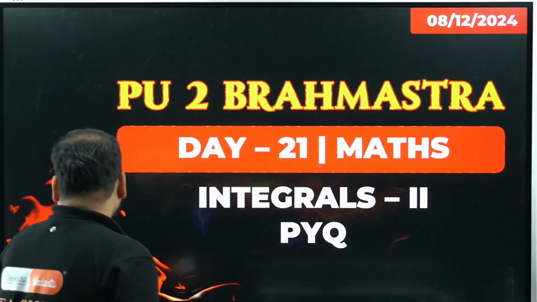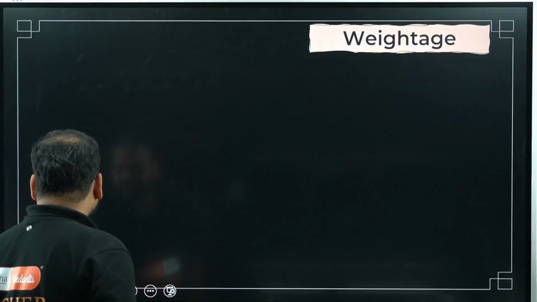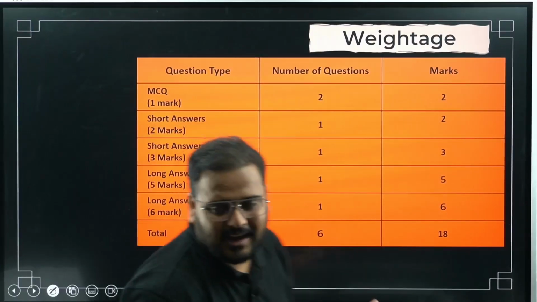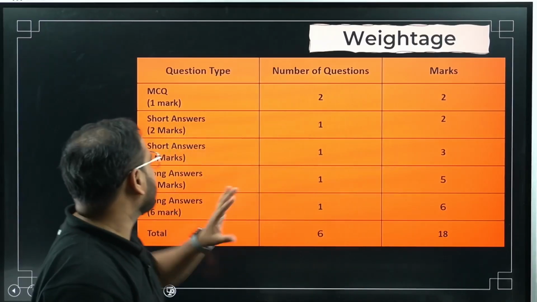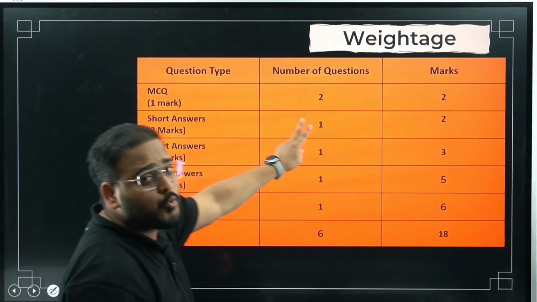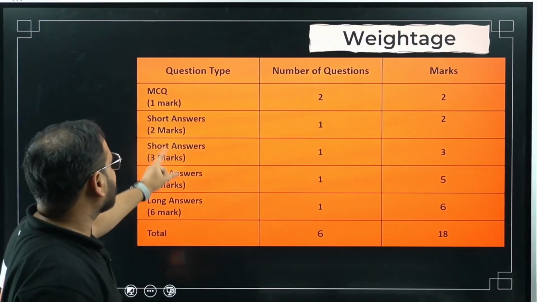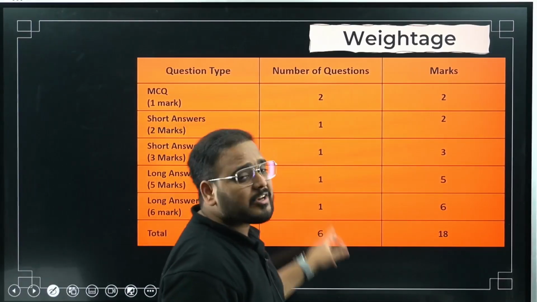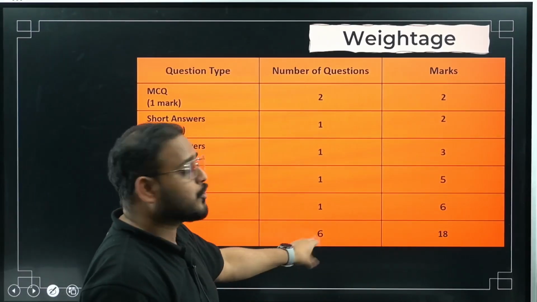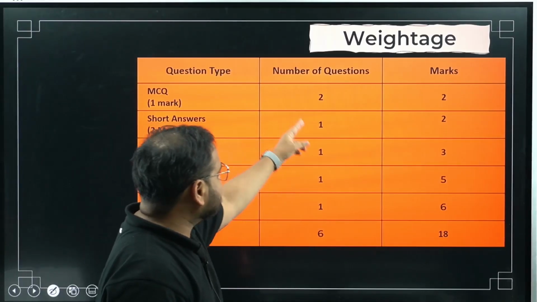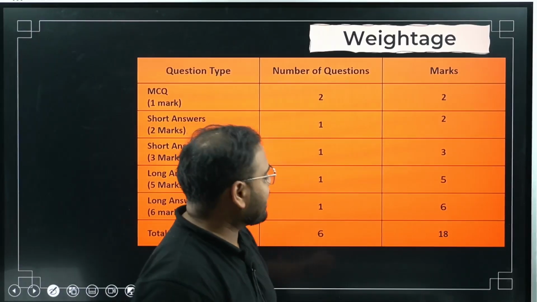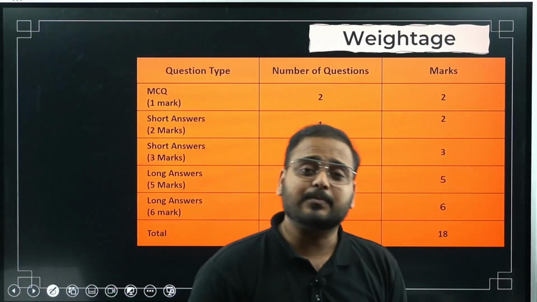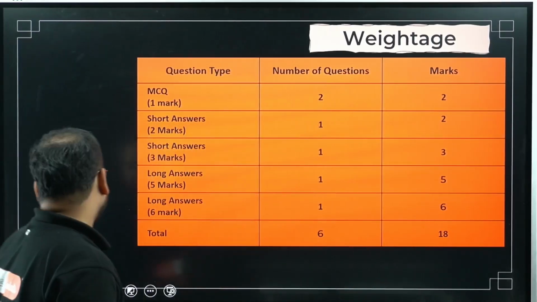So moving on, have a look, bacha, at the weightage. I have already explained this to you for the integration chapter. Please have a look. MCQs are going to be 2. Then in each category, short answer 2 marker, 3 marker, long answer 5 marker, and long answer 6 marker, 1 question from each, making the total question tally 6. 2 plus 4 here is 6, and the total marks coming is 18, sir. So it is a very important chapter, the highest weightage that you can see in mathematics.